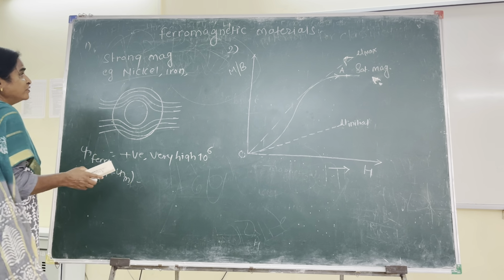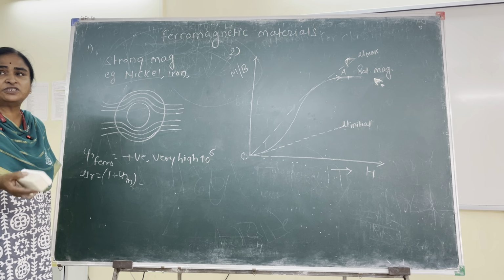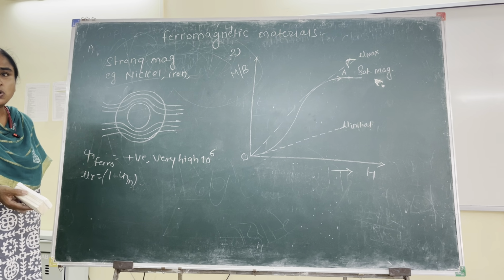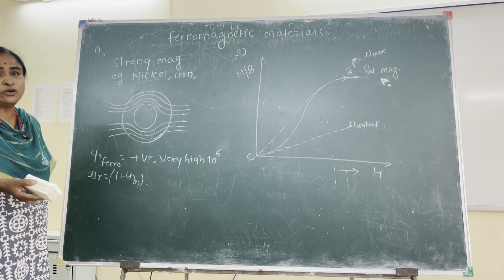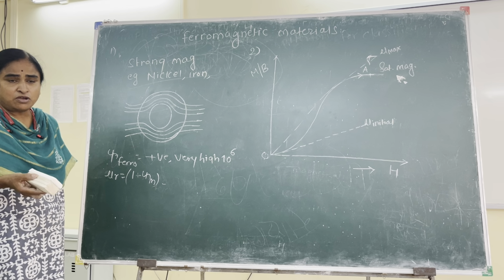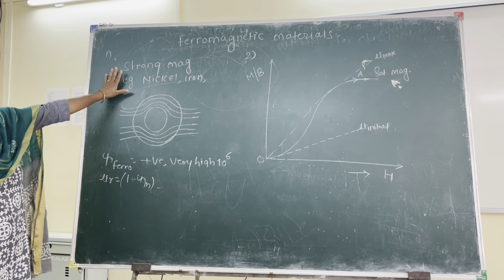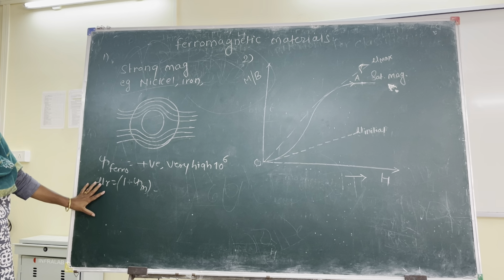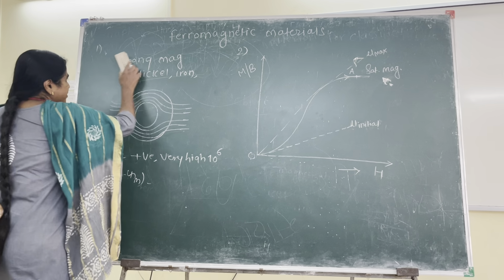So this is also one feature of ferromagnetic materials, that the ferromagnetic properties are manifested only when the substance is in crystalline form, and that also below a certain temperature which is called the Curie temperature. We will come to that point, but before that, hoping that you understand these properties of ferromagnetic substances, we will proceed to the further properties.